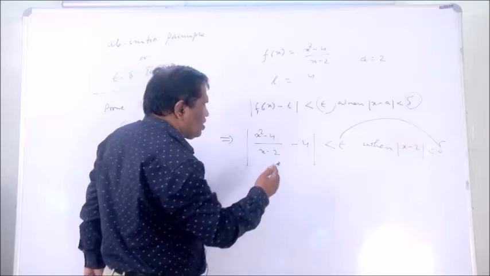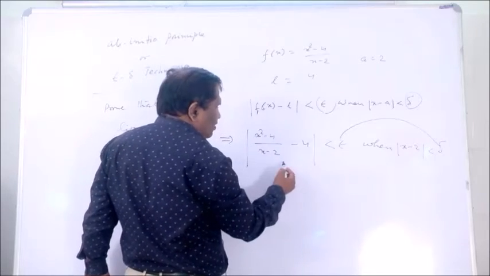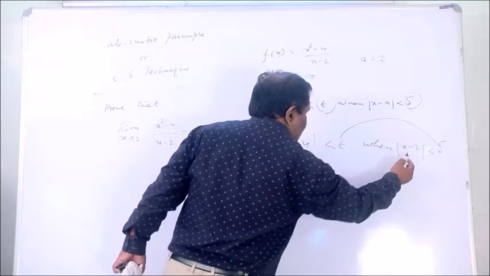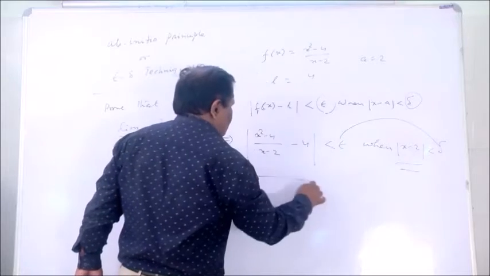You have to choose first the left hand side of the epsilon and the left hand side of the delta must be equal, nearly equal.